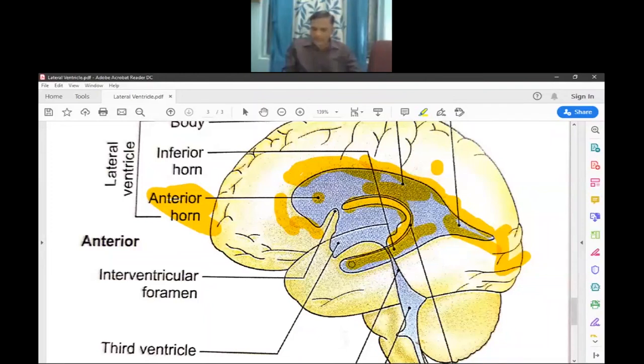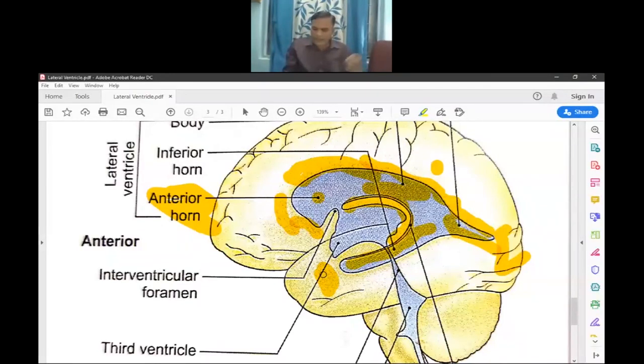It begins at the junction of the central part with the posterior horn of the lateral ventricle. And this inferior horn extends to the temporal lobe of the cerebral hemisphere.